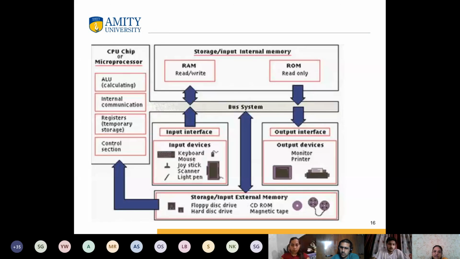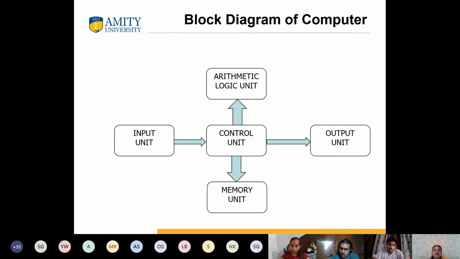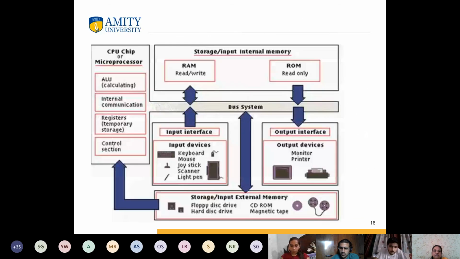What exactly we mean by these devices, how they will be functional, what is a bus, what are registers, how they will be saving, and why we are studying all these things. It should be very much clear, if it is in the syllabus, why we are studying it. Because after this you are starting with your C language.